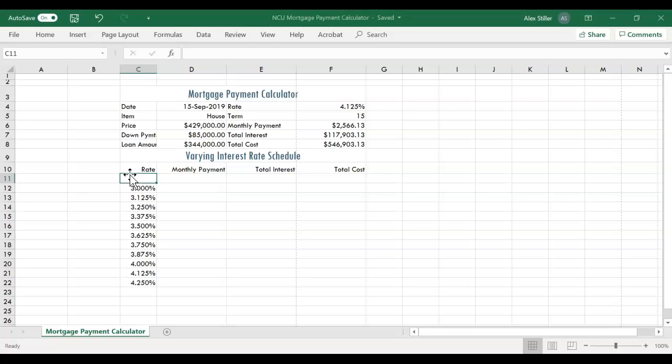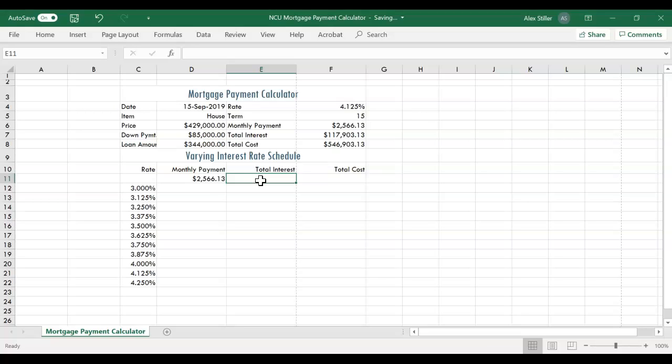With cell D11 active, this is step 1: type equals F6, and then press the right arrow key to enter the first parameter of the function to be used in the data table. The parameters in our data table are these three here: monthly payment, total interest, and total cost. So we'll see how those vary given different interest rates.